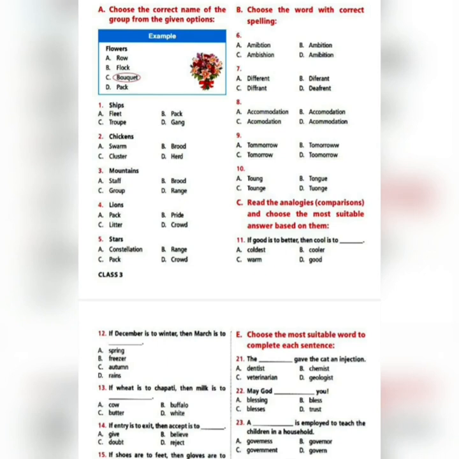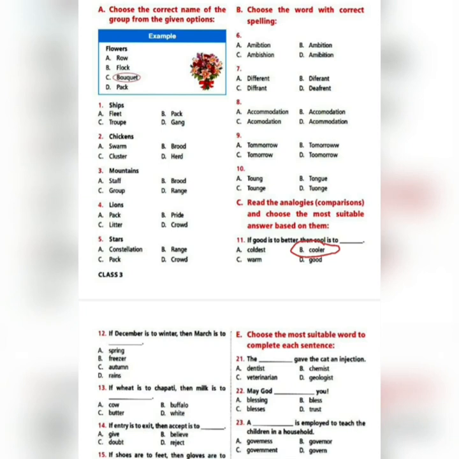If good is to better, then cool is to dash. And your options are A, coldest, B, cooler, C, warm, D, good. So here from the question we can understand that good is to better means they are talking about the comparative degree of adjective. So in case of cool, the comparative degree of adjective is cooler. So option B, cooler, is your correct answer.